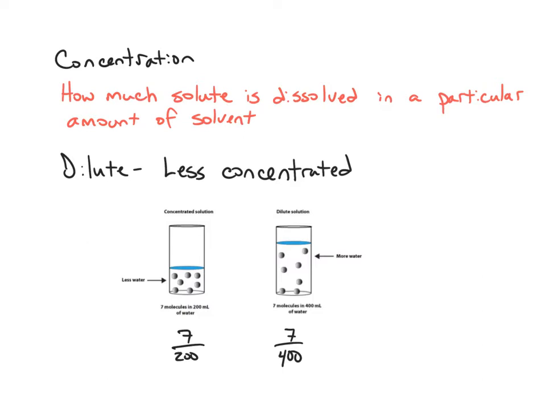Now, if you think about it in terms of a mathematical relationship in the form of a fraction, both of these have the same number of particles in the top of the fraction, but the number on the bottom is different. I like to think of these particles as little sheep, and they have the ability to roam around in this size enclosure. But if you double the size of the enclosure, they have the same number of sheep in a larger enclosure. So they are less concentrated. If you put the same 7 sheep in a small space, they are highly concentrated. And if they're the same 7 sheep in a wider open space, then they are less concentrated.